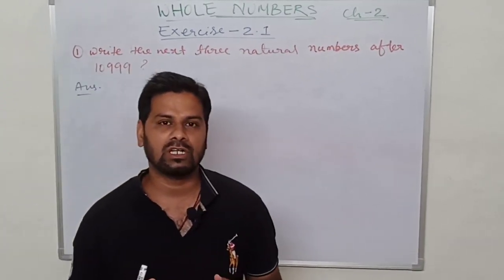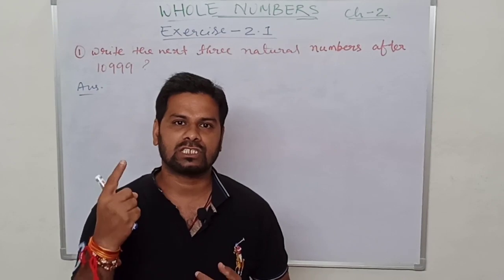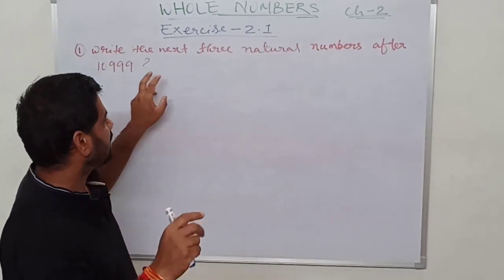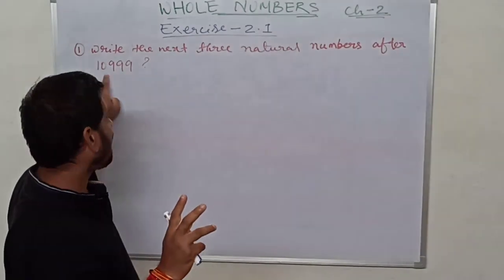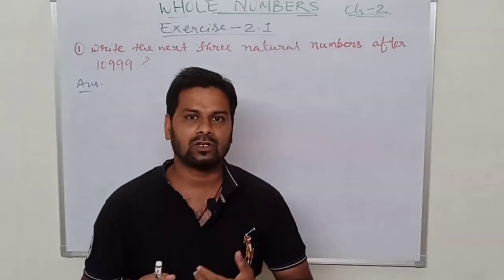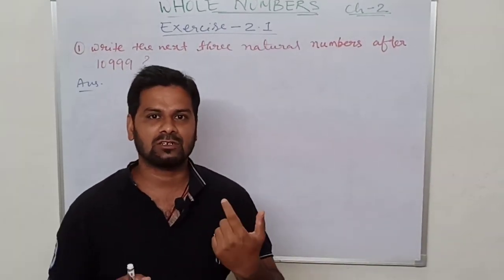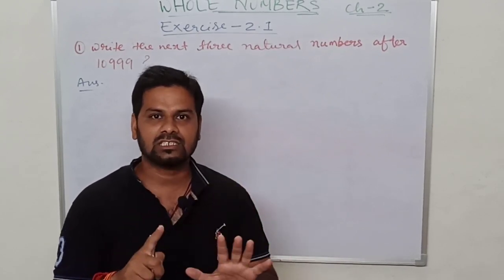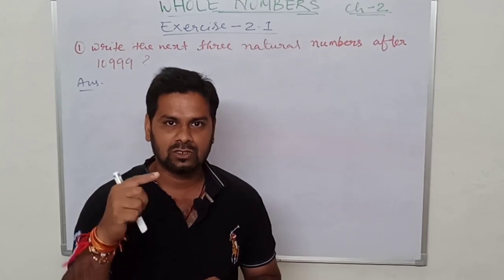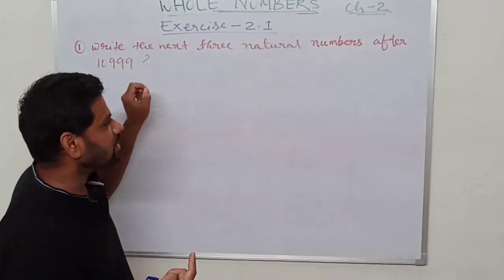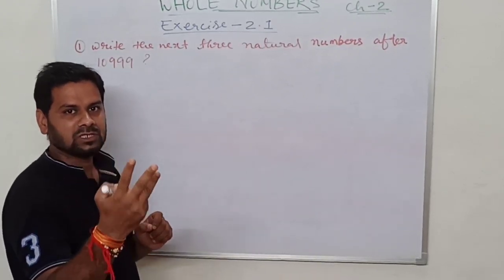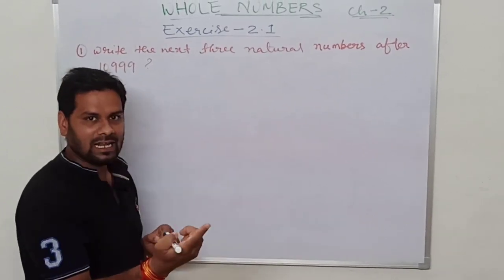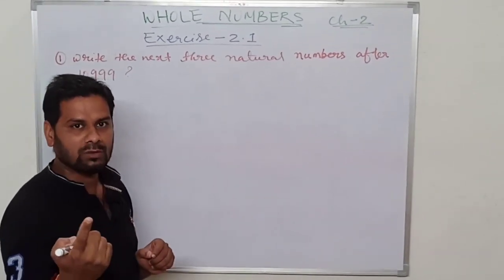What are natural numbers? All the counting numbers which start from 1 are called natural numbers. So we have to find the next three natural numbers after this. Already I taught you about successor. Successor means next number. Suppose the successor of 5 is 5 plus 1, that is 6. The successor of 7 is 7 plus 1, that is 8. So we are adding. Similarly here also we will add 1 three times to get the next three natural numbers.